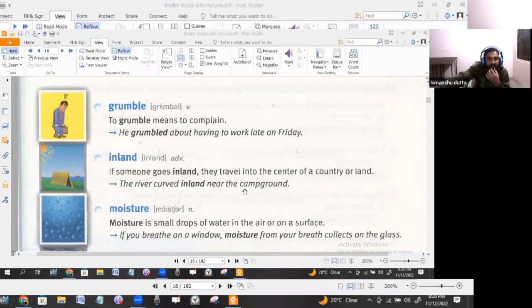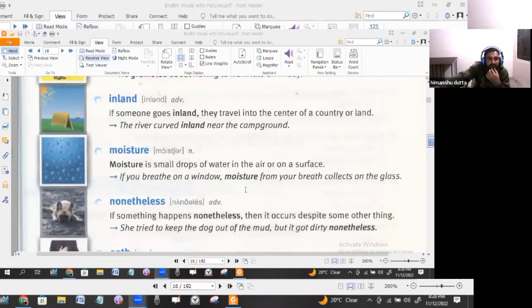Okay, here we have moisture. Moisture is small drops of water that are in the air or on a surface. If you breathe on a window, usually it happens like that, and it happens particularly if we talk specifically about winter time. If you breathe on the window, the moisture of your breath,